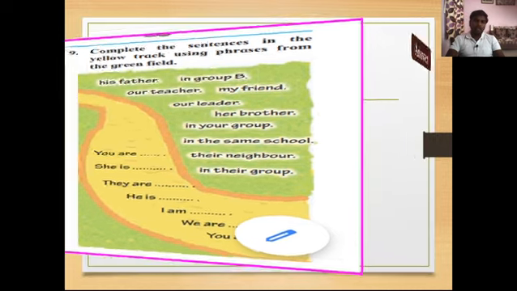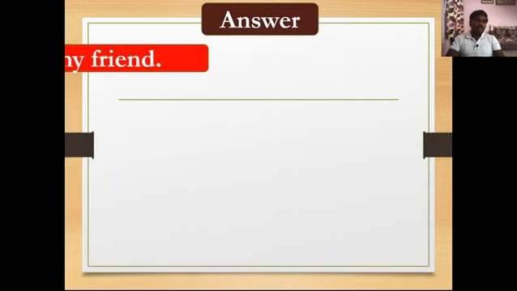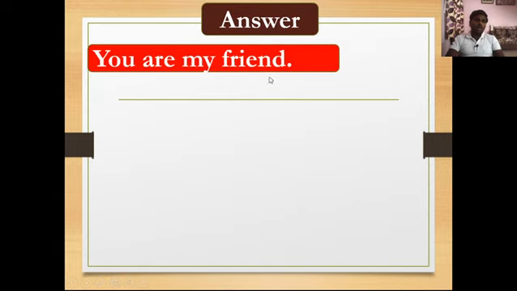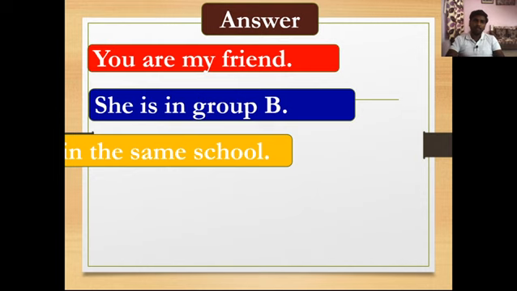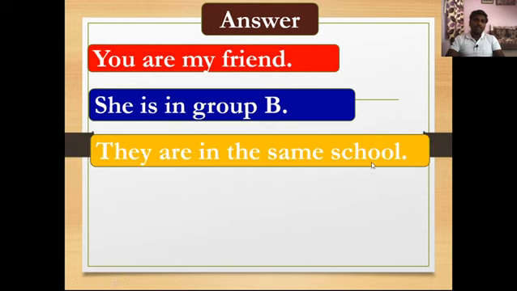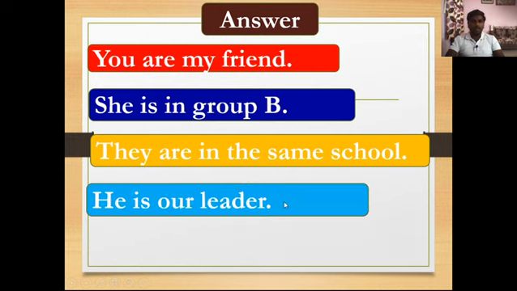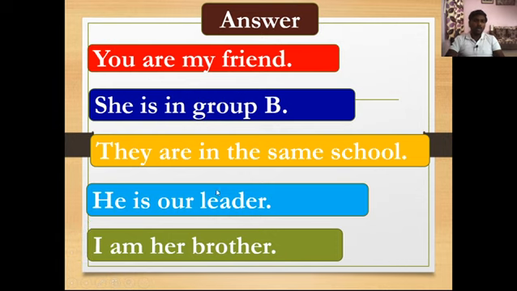Okay, you are my friend. Okay, next phrase is she is in group B. They are in the same school. Next one is he is our leader, and the last one is here, I am her brother.